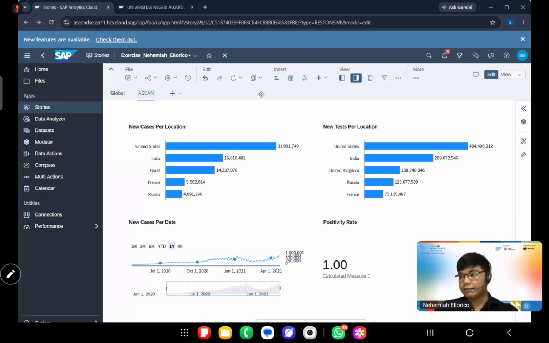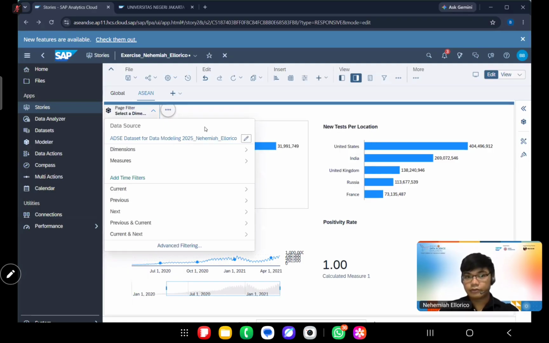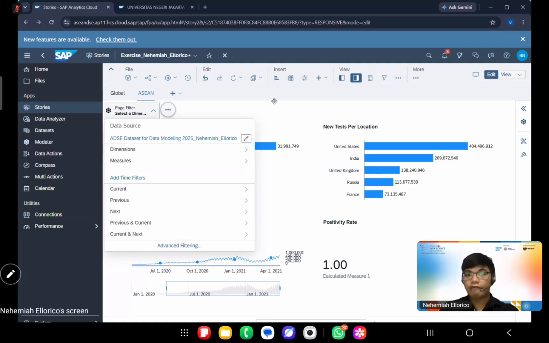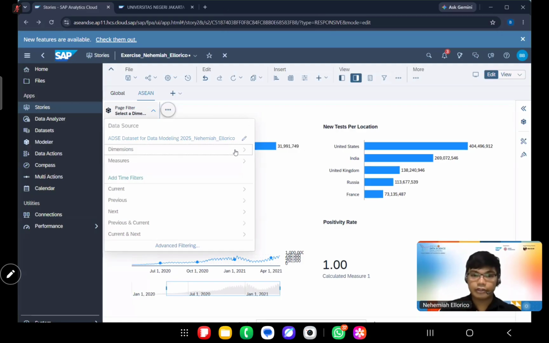And then for ASEAN, input control, I think it's here. So we would want to create a filter for this one. So dimensions and then location.